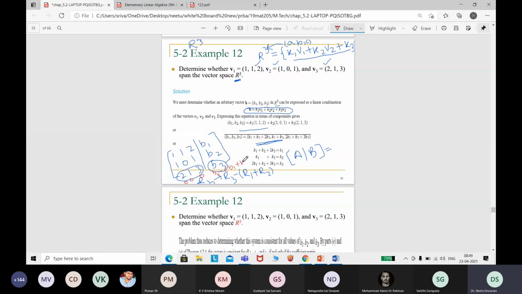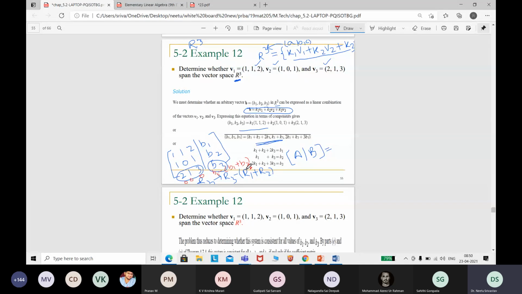This system will have no solution when b3 minus (b1 plus b2) is not equal to 0, but it will have a solution when b3 minus (b1 plus b2) is equal to 0.